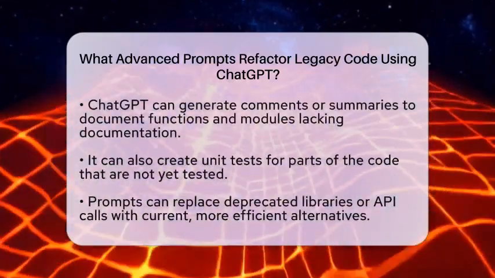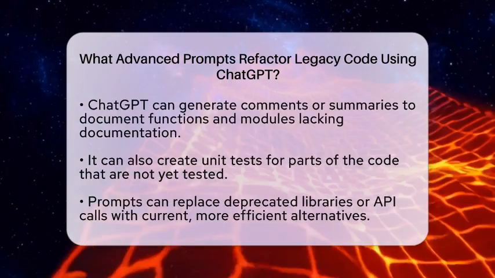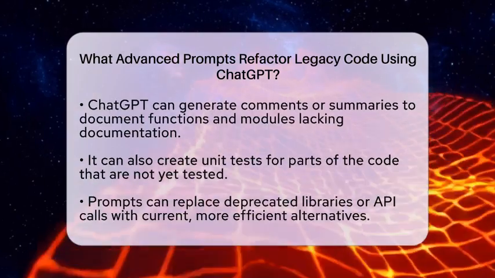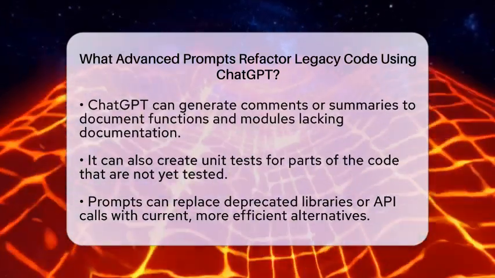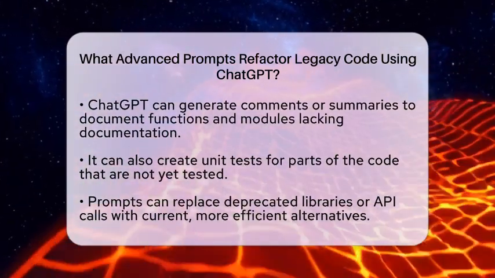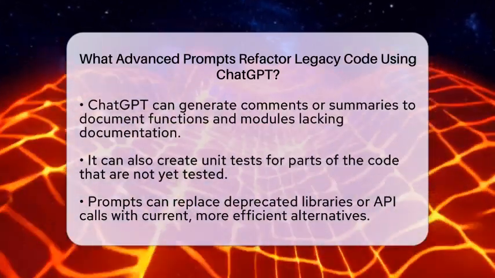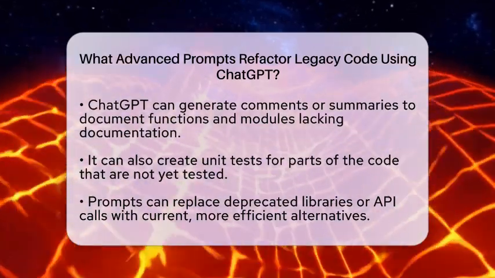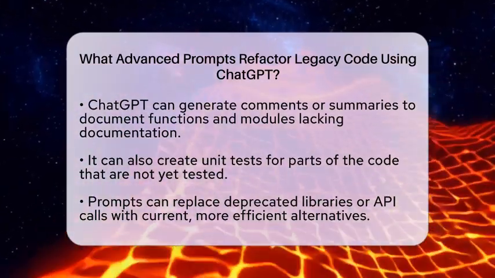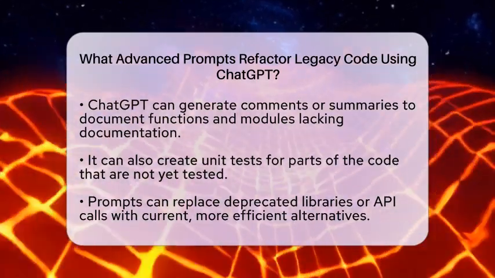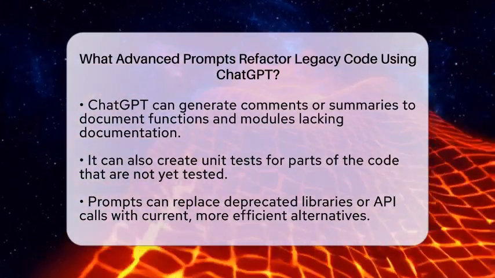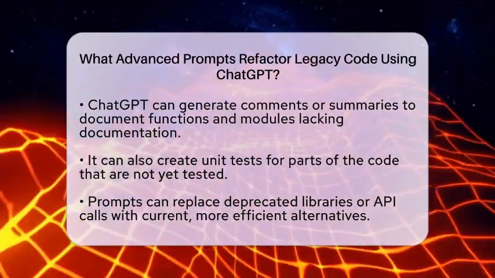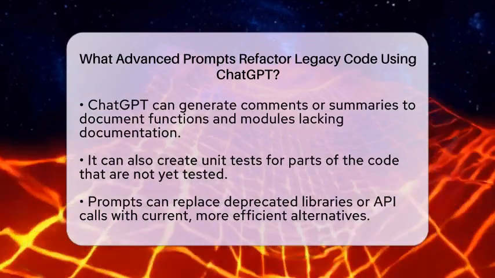It can also identify common issues like duplicated logic or deep nesting, and suggest techniques like extracting methods or applying design patterns. These help reduce bugs and technical debt. Since legacy code often lacks documentation, you can ask ChatGPT to generate comments or summaries for functions and modules. This helps future developers understand what the code does. You can also request it to create unit tests for untested parts of the code. This supports test-driven development and ensures changes don't break existing functionality.